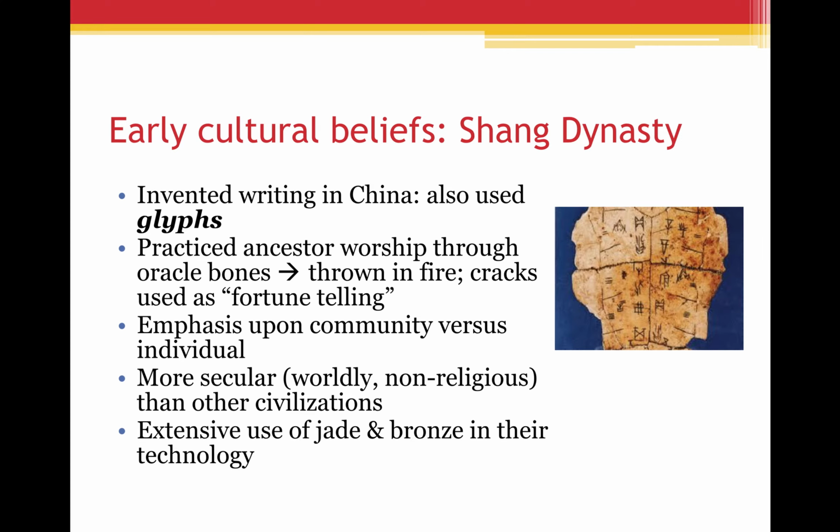There was a strong emphasis in ancient China on the idea of a community versus an individual, that you must do what's best for the community versus what's best for you personally. And we're going to see that emerge when we talk about Confucianism and the philosophy of Confucianism, as that was applied to better the entire society and not just better someone's specific life.